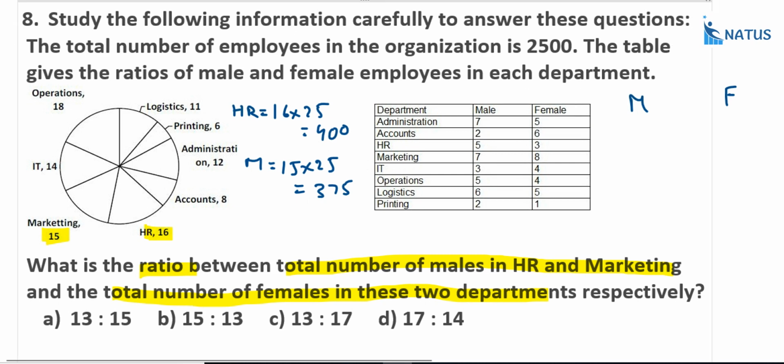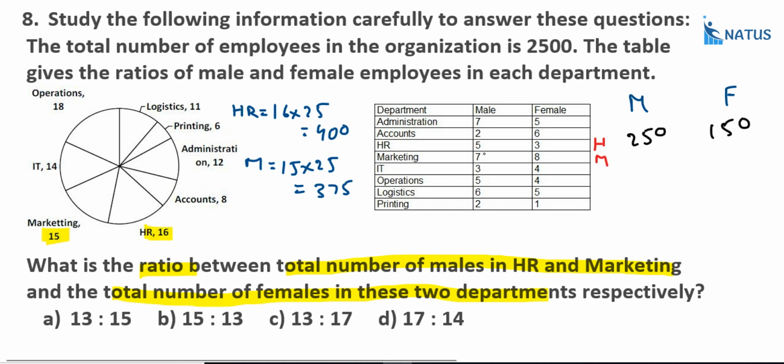Let us take HR and next marketing. What is the total? 400, in the ratio of, sorry, first HR, 5 is to 3. Okay, so they got total 8 parts. If you divide 400 by 8, that equals 50. So what about the male? Male is equal to 50 into 5, that is equal to 250. Remaining 150 female. And next, marketing.